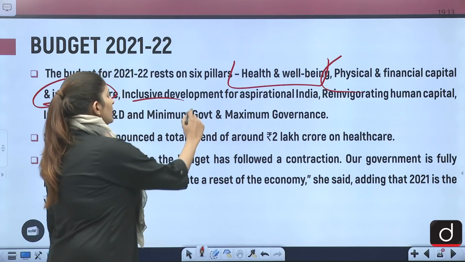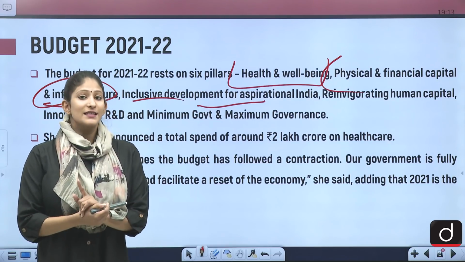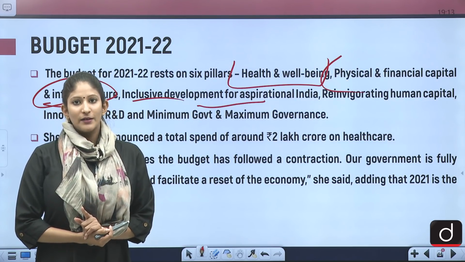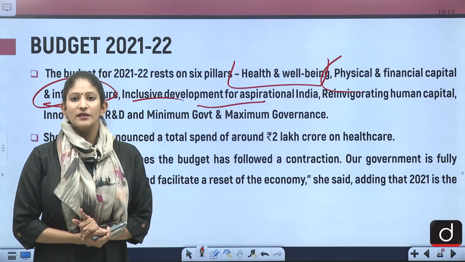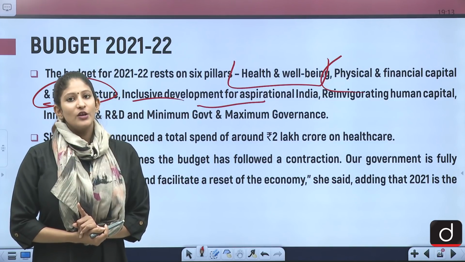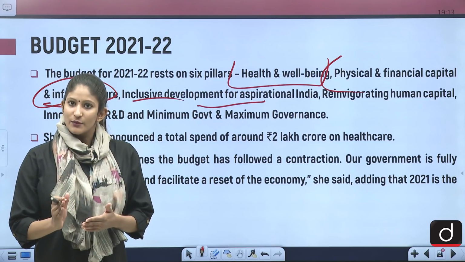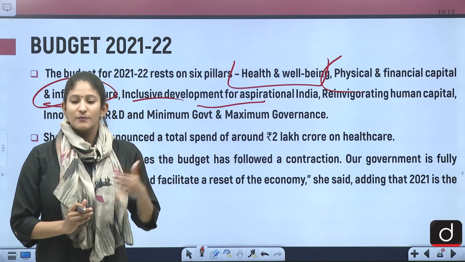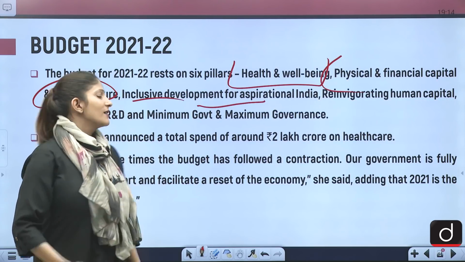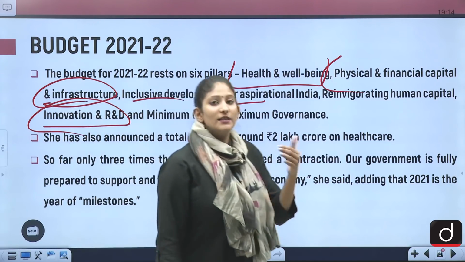And also reinvigorating human capital, especially the skilled and the unskilled workers. Now, reinvigorating the human capital in the sense, because we are standing on the cusp of Industrial Revolution 4.0, we need to make or restructure our human resources in such a manner that it is going to balance both the skilled workers and especially the unskilled workers, because India is not having a human resource that is much more developed in these skilled services. And also innovation and research and development in order to deal with another such crisis.